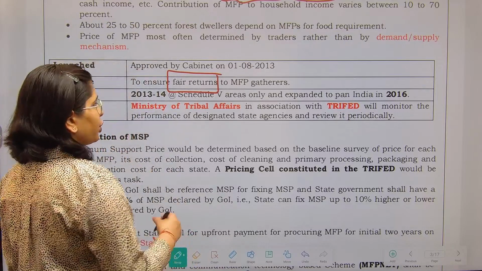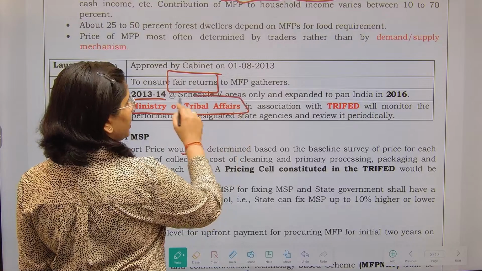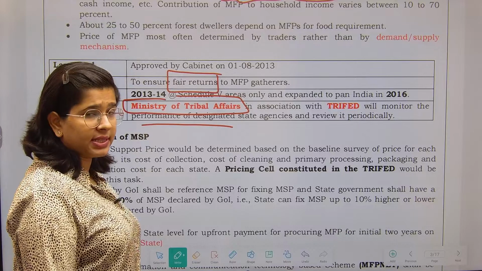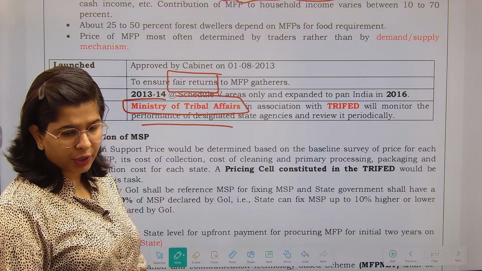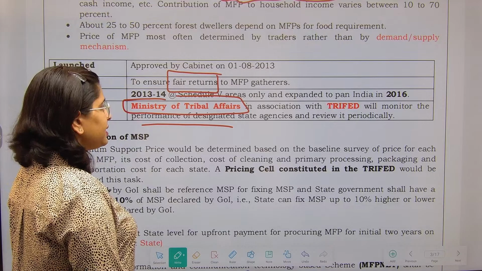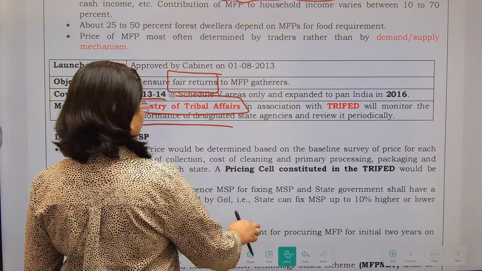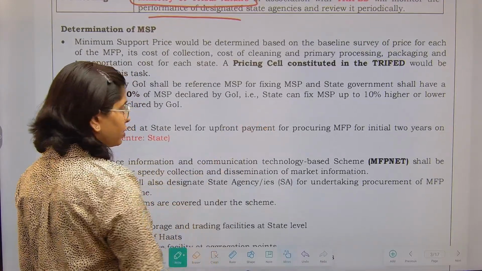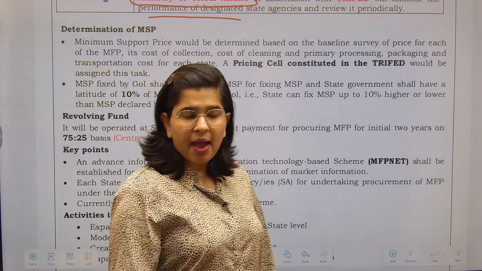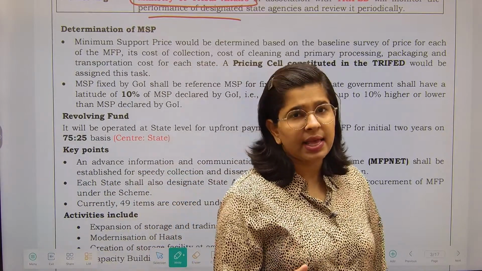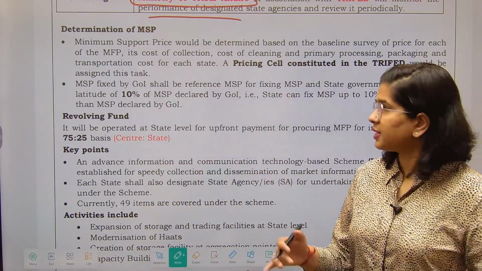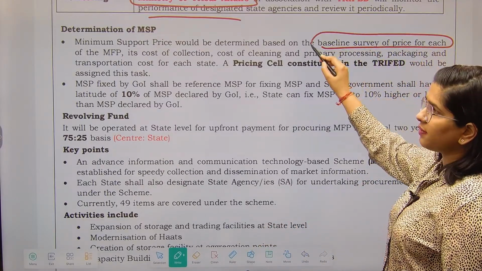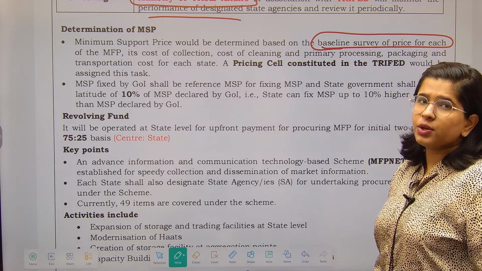Now let's see who is going to monitor. So Ministry of Tribal Affairs in association with TriFed will monitor the performance of designated state agencies, as well as they are going to review it periodically. Fine. There is a pricing cell that has also been constituted under the TriFed, which is going to take care of the prices. It is going to give recommendations on what can be the minimum selling price, and for that it is going to do surveys. So this is what is being written over here. The prices will be determined by the baseline surveys for the minor forest produce.